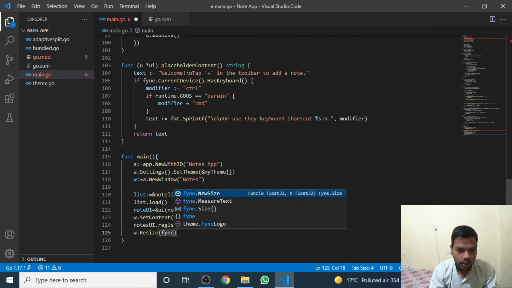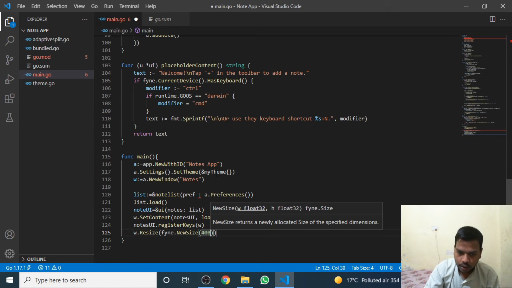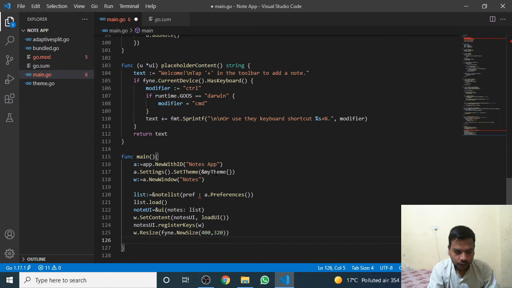Call the find new size function, and I am giving a size of 400 by 320, and show result.